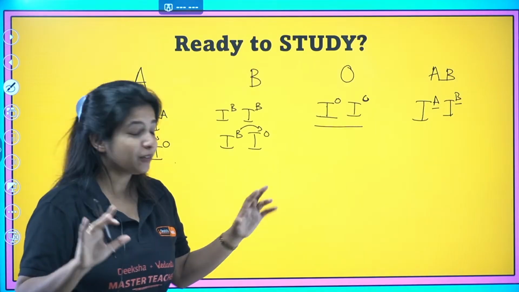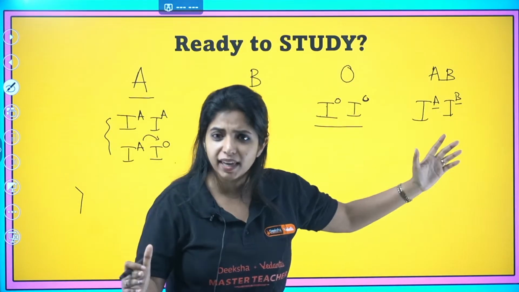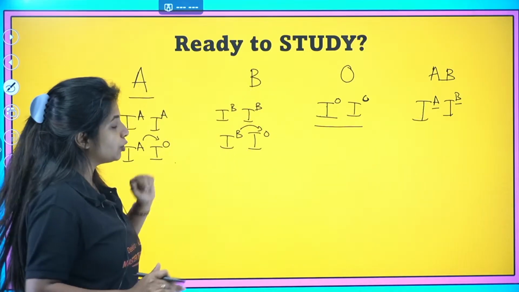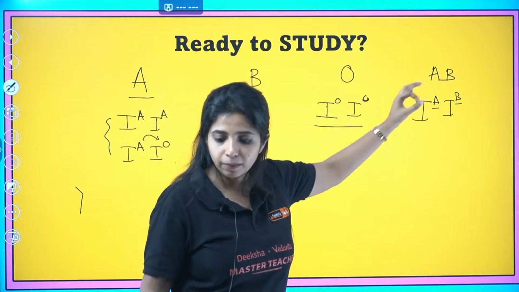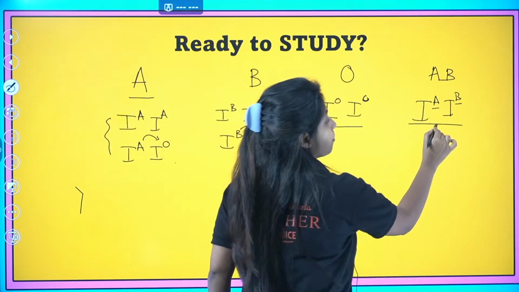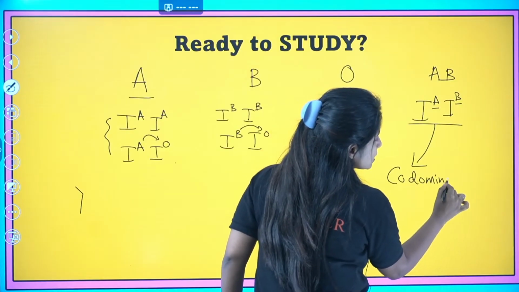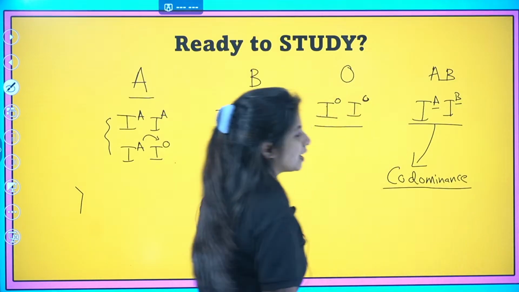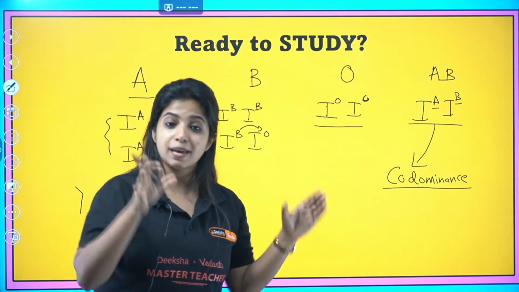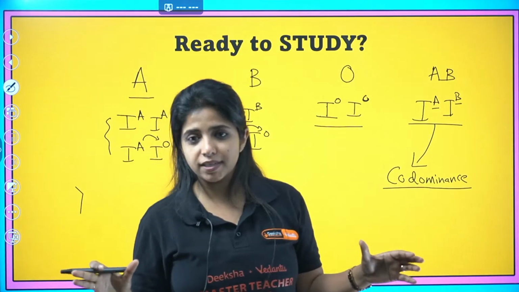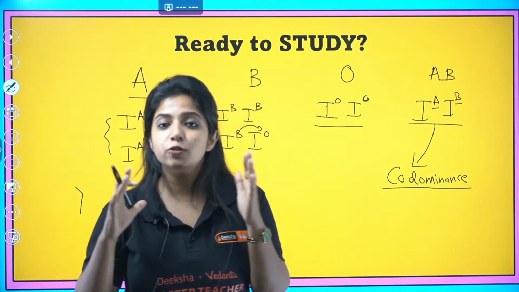A person gets AB blood group when both of these alleles are A and B. Why? How can it be happening? Here A was dominant over O, here B was dominant over O. Then how can you get a person having AB blood group when it is having something like this? Because it shows something that is known as codominance. Understood? And this is also an exception. Mendel never spoke about codominance. He never spoke that both the alleles are going to express themselves. That is why it is also an exception.